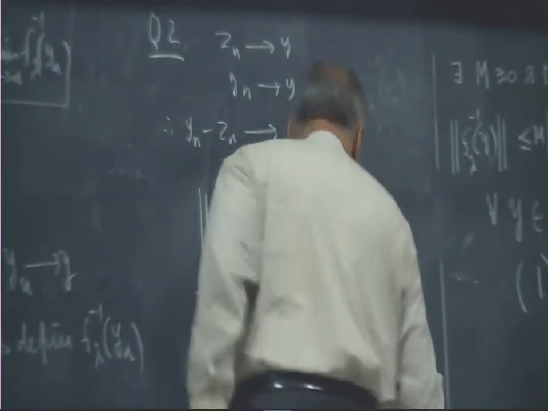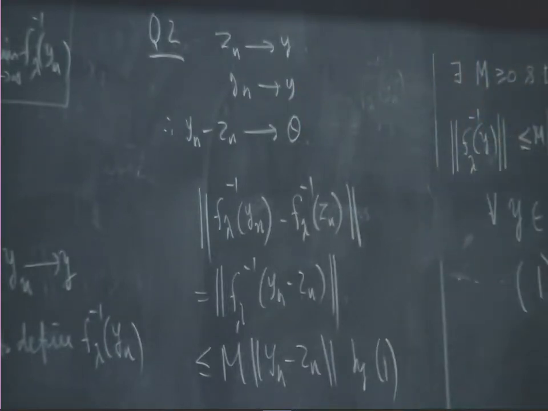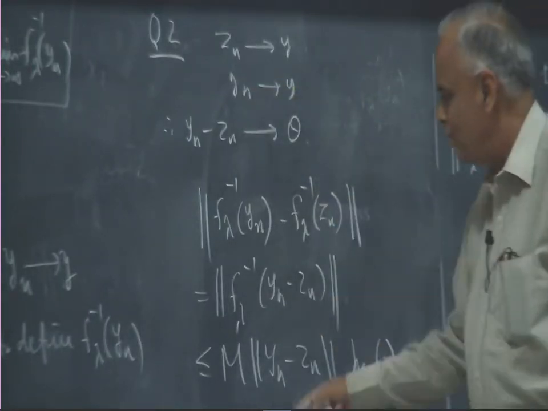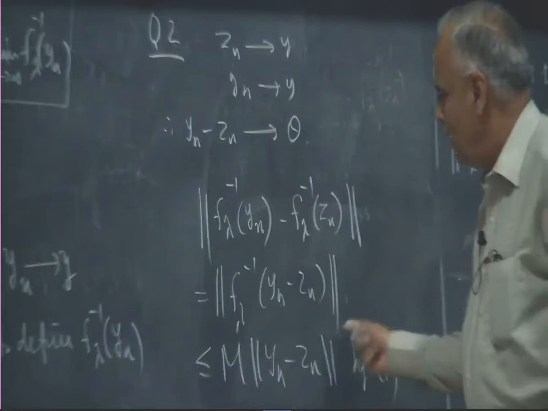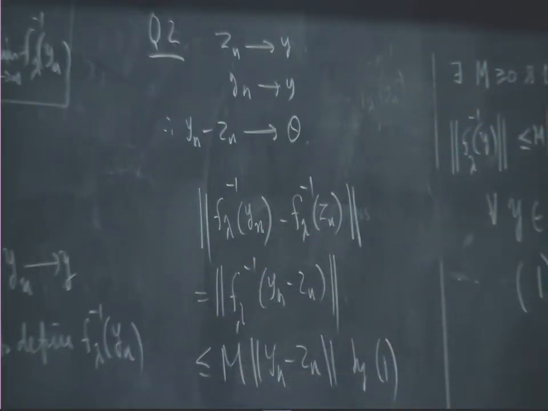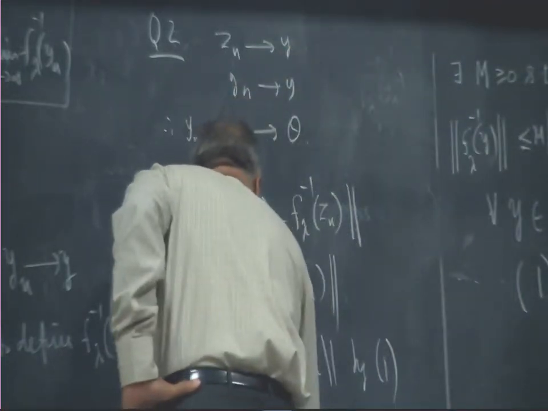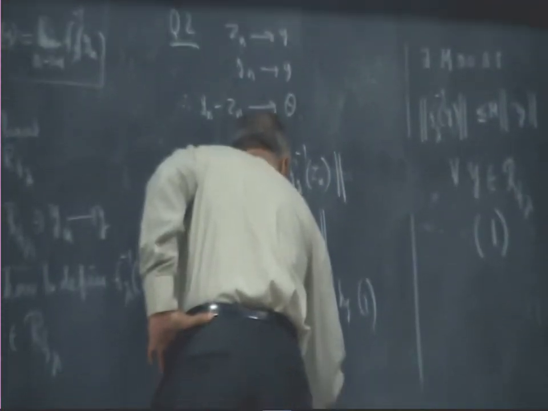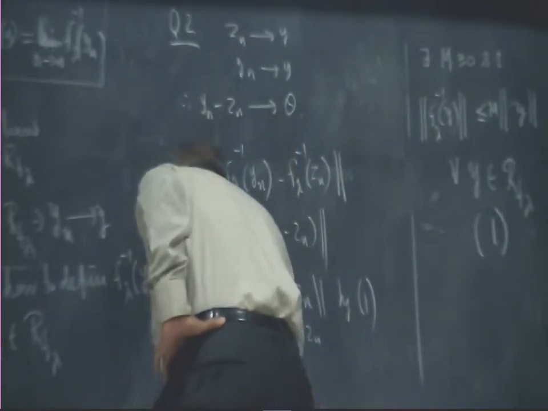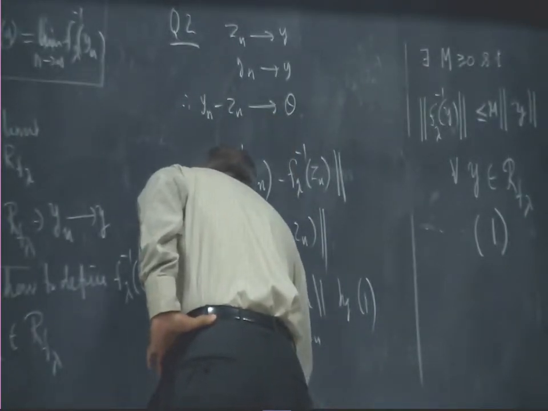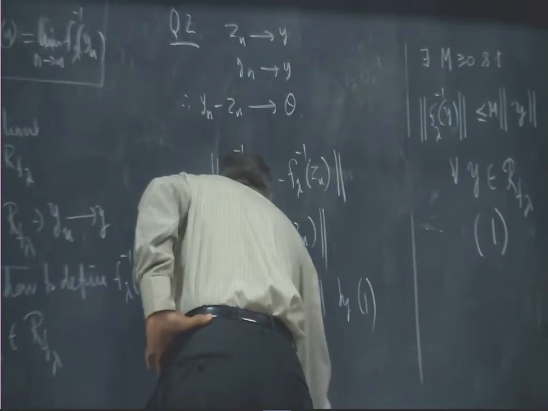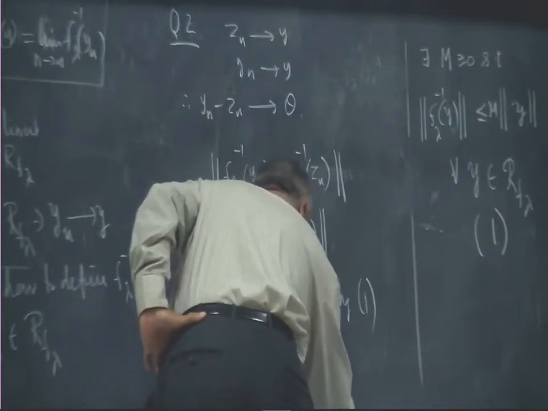Now, what happened? Since yn minus Zn goes to 0, this goes to 0, and therefore this must go to 0, which means f lambda inverse Zn limit is the same as this. So, this tends to 0 because yn tends to Zn. Therefore, limit f lambda inverse yn is indeed equal to limit f lambda inverse Zn.